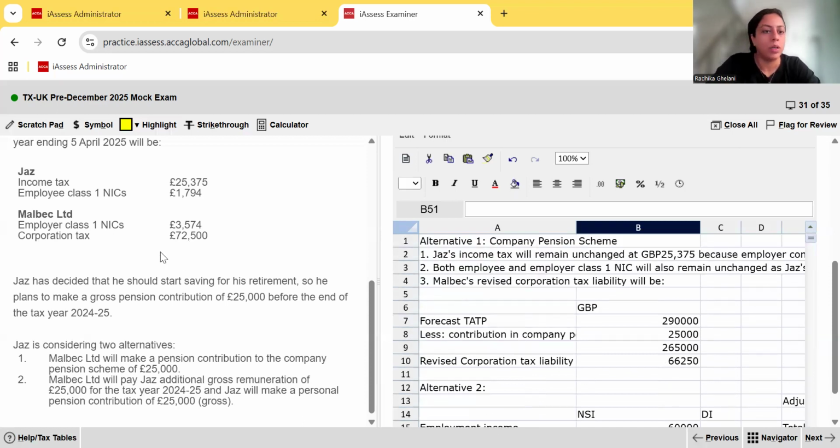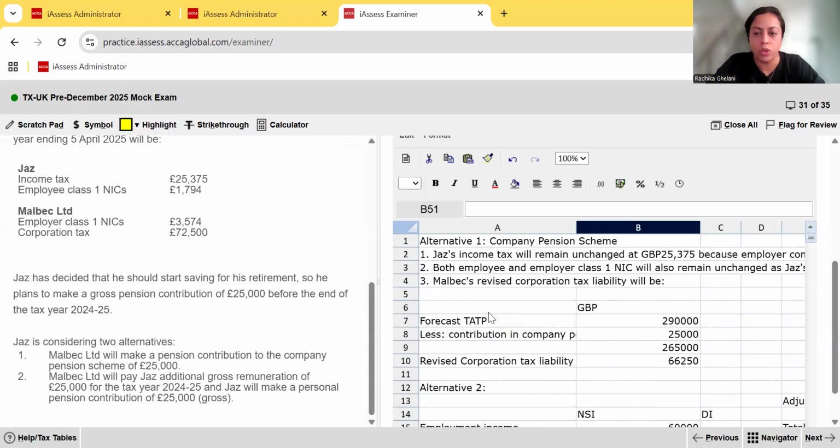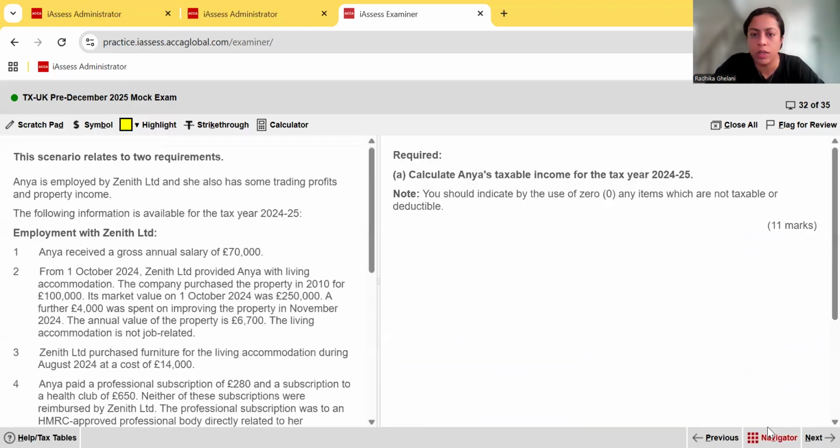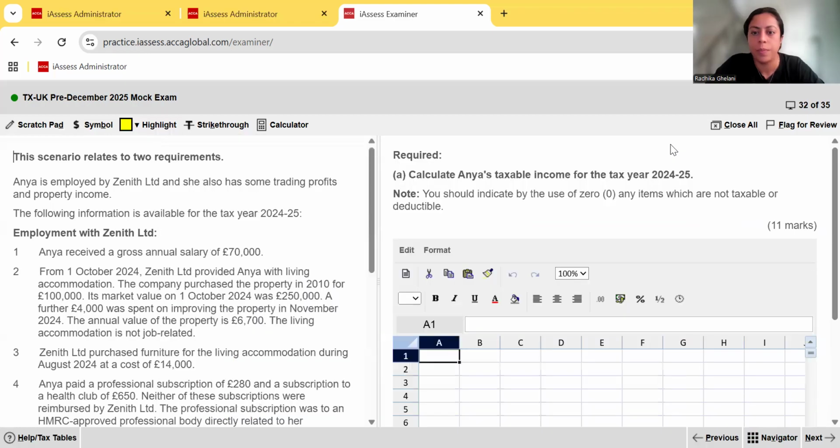So that was Jazz Limited. Now let's move on to the next question. We go to our navigator. Okay, so we're now on Anya. The question says, calculate Anya's taxable income for the tax year 24-25. And they've told us that you should indicate by the use of 0 any items which are not taxable or deductible. And that's for 11 marks.